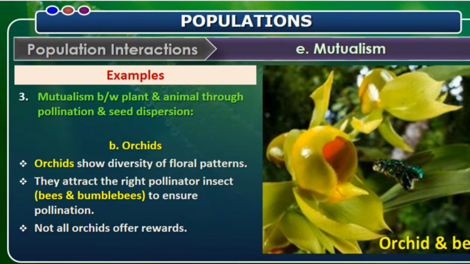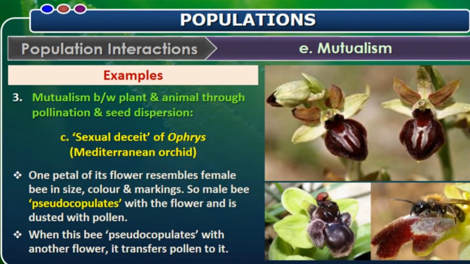And the next interaction is between the orchid as well as the bee. The bee helps in pollination of the orchid, and the orchid also gives a reward to the bees. Not all orchids give rewards, but there are orchids which also give a reward to the bumblebee, which helps in pollination. Now here they follow the sexual deceit of Ophrys, the Mediterranean orchid.